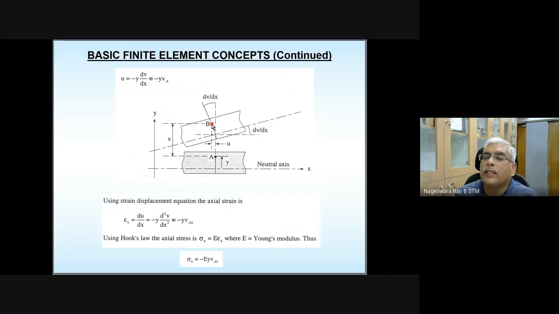That is this B point. The plane on which B is resting got rotated by dv over dx. So the displacement u is given by y times dv over dx. That is the magnitude, and it is moving in the negative x direction. That's why the negative sign.